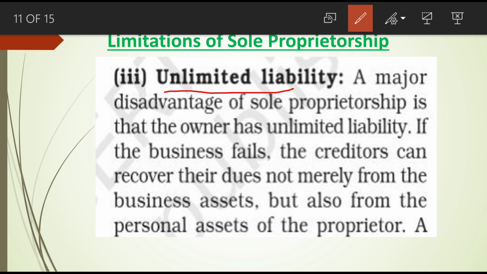It means that if the firm's assets are not enough to repay the outside liabilities, then definitely the sole proprietor's personal property is also responsible for paying the firm's debt. So he must bring his personal property for settling the firm's debt. From such a point of view, liability is unlimited. Whose liability? Sole proprietorship liability is unlimited.